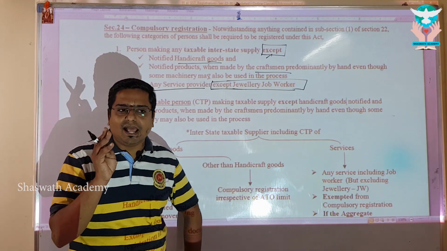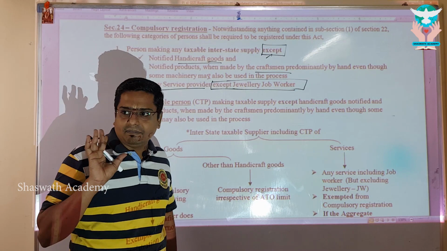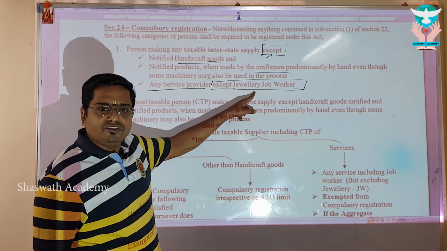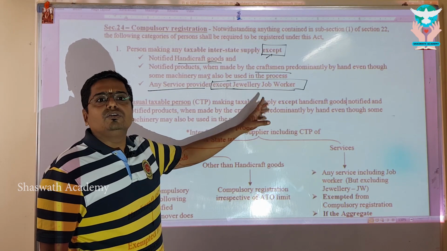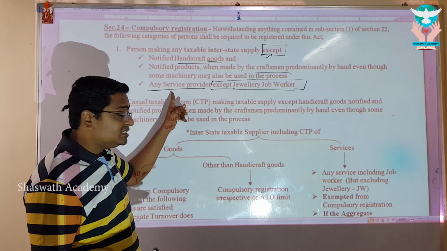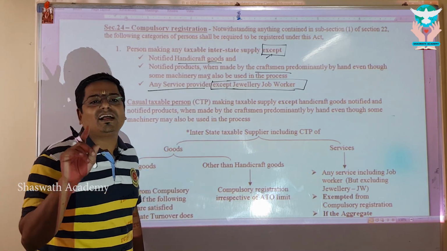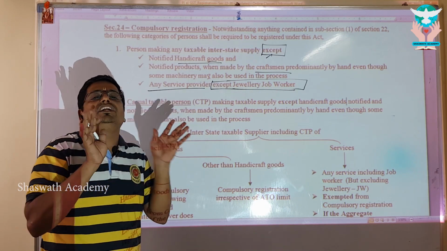40 lakhs, 20 lakhs or 10 lakhs? 10 lakhs. Everybody, my dear? If I am the jewelry job worker making interstate supply, what is my threshold limit for a compulsory registration? No threshold limit will apply. I have to immediately register. If I am chartered accountant in MMMT, 10 lakhs. And I am making interstate supply till 10 lakhs, I need not register, sir.